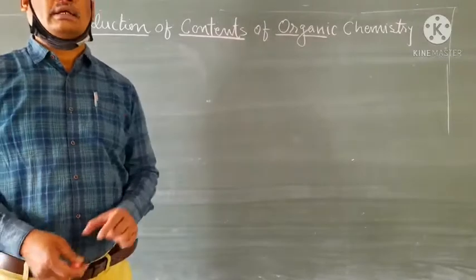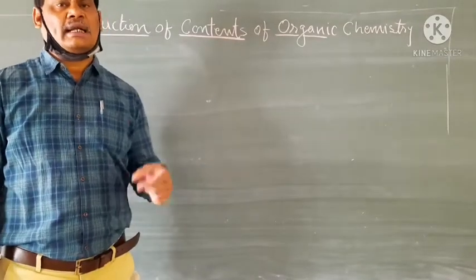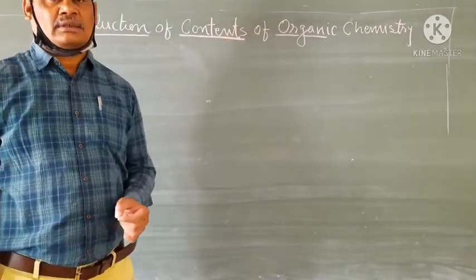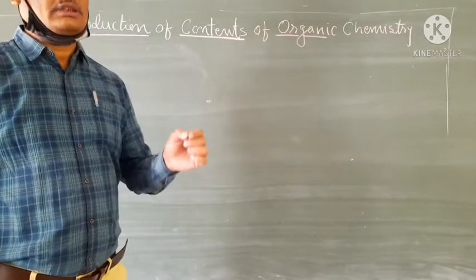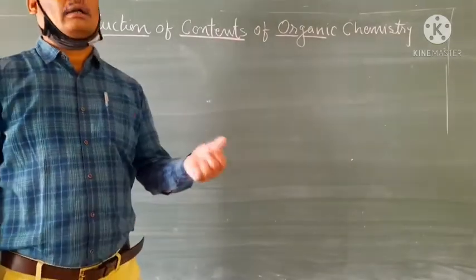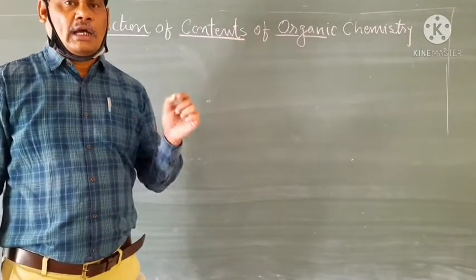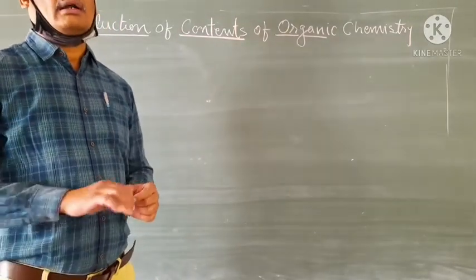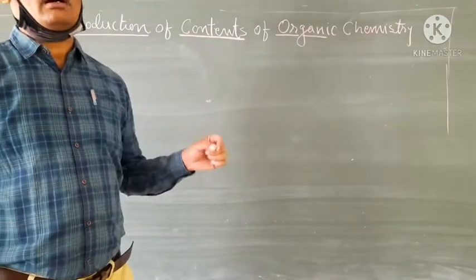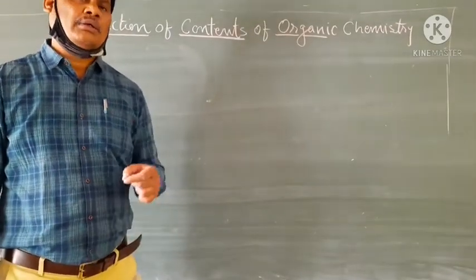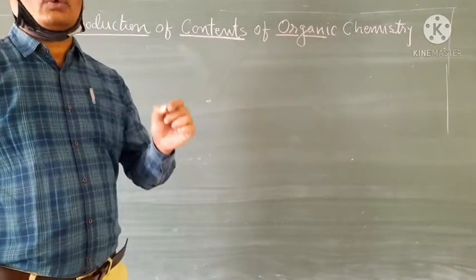Second one is alcohols, phenols and ether. Third one is aldehydes, ketones and carboxylic acid. And the fourth one is nitrogenous compound. Along with these, student, there are three more chapters. They are subsidiary chapters, but they also have equal importance.